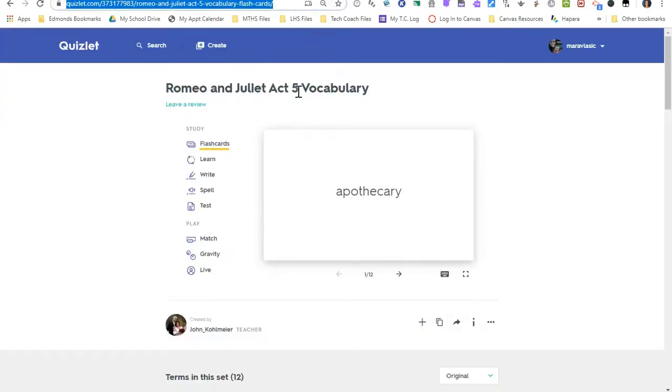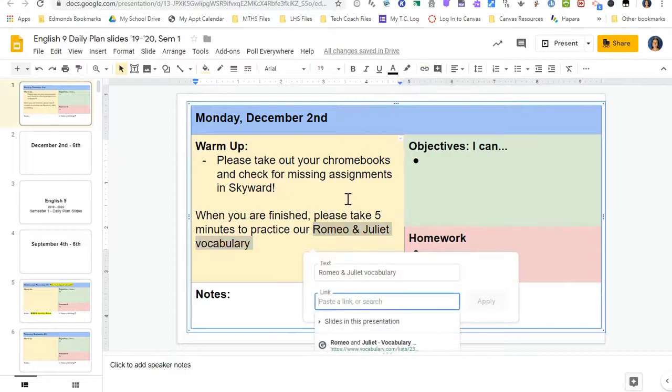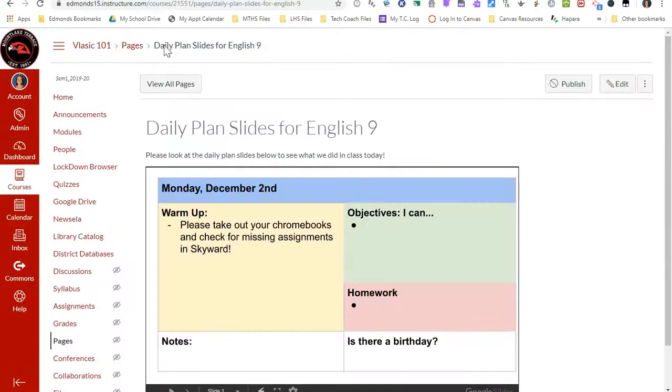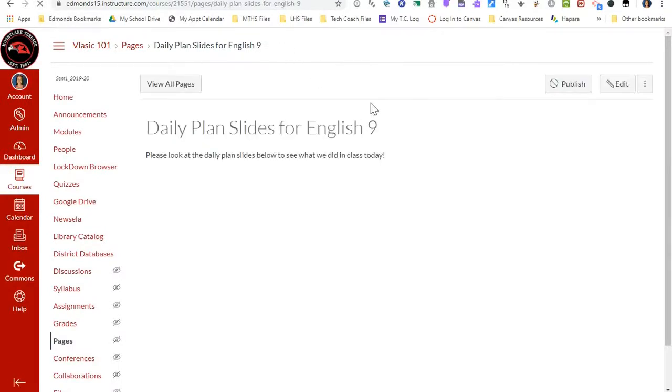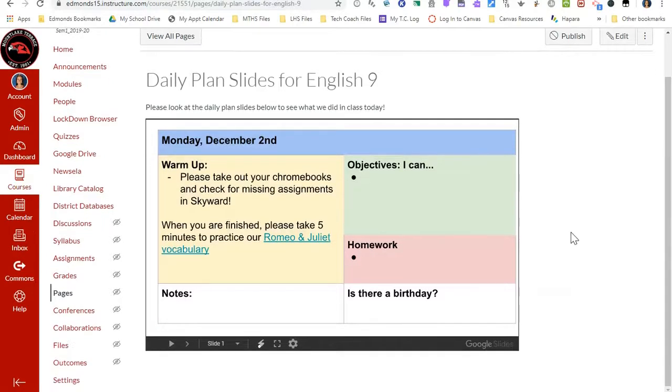So if I wanted students to practice this vocabulary set, I can copy the URL, go back to the Google Slides presentation, and I can add that hyperlink using this insert link button and then pasting the website and clicking apply. I can add that hyperlink here. What that will do is if I go back to my Canvas page and I refresh, it will update my Google Slides presentation on the student's Canvas page.